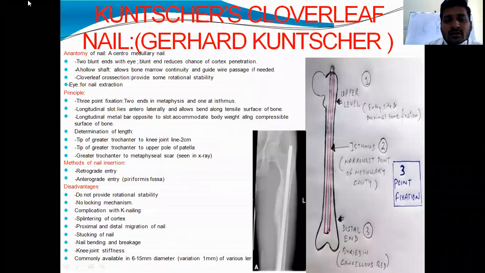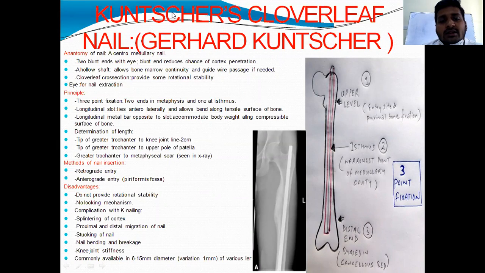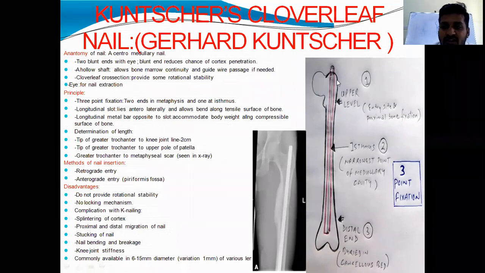K nail. Again, it is an important nail, and K means here Kuntscher's nail. K wire is different from K nail. K wire is Kirschner's wire, and K nail is Kuntscher's cloverleaf nail. Gerhard Kuntscher is the pioneer of inventing this nail, the father of all nails, and it works on the principle of 3 point fixation again.